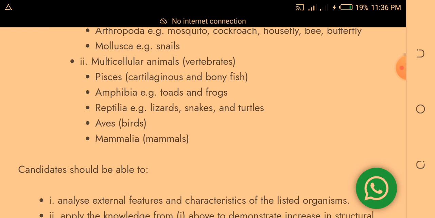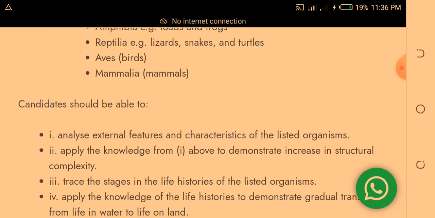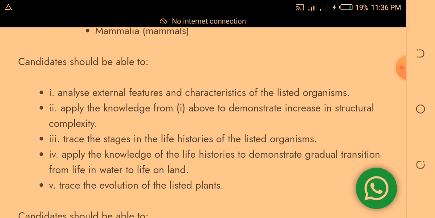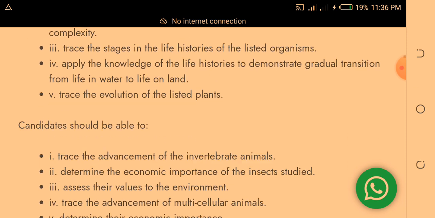Multicellular animals, that is vertebrates: Pisces, that is cartilaginous and bony fish, Amphibia, Reptilia, Aves, Mammalia, and all the rest. So you should be able to analyze external and internal features of those organisms, apply the knowledge, and all the rest.